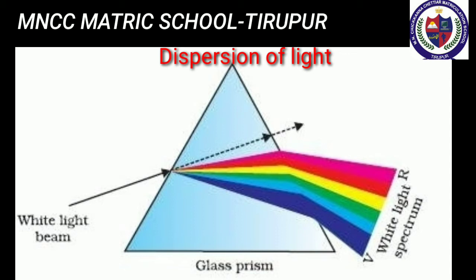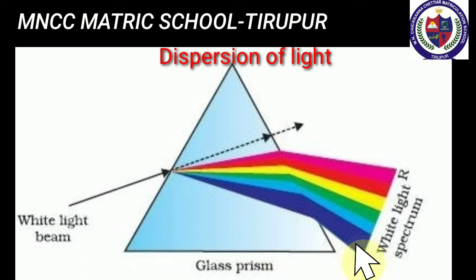When a beam of white light or composite light is refracted through any transparent medium such as glass or water, it is split into its component colors. This phenomenon is called dispersion of light. The band of colors is termed a spectrum. This spectrum consists of the following colors: violet, indigo, blue, green, yellow, orange and red. These colors are represented by the acronym VIBGYOR.